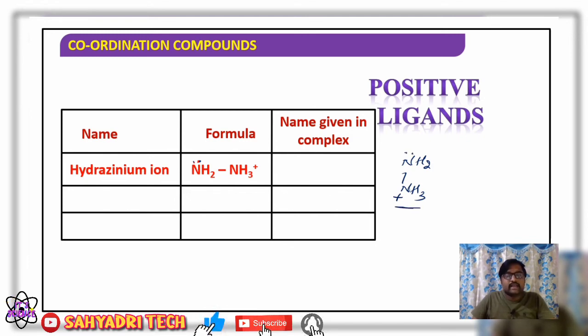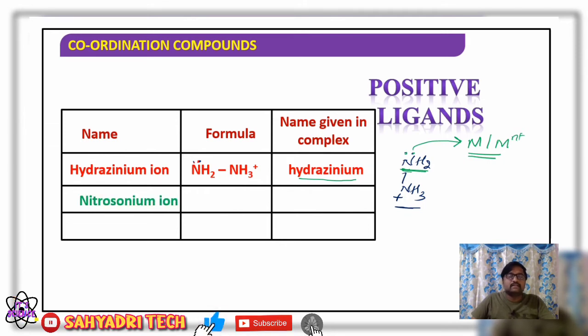And we know that to act as a ligand, the criterion is that it has to donate a lone pair of electrons. Yes, the hydrazinium ion is able to donate a lone pair of electrons from one of the nitrogens. There are two nitrogen atoms, out of which one nitrogen carries a lone pair of electrons, available for donation to the central metal atom or metal ion. Therefore it acts as a positive ligand. If the complex contains the hydrazinium ion, it is named as hydrazinium.